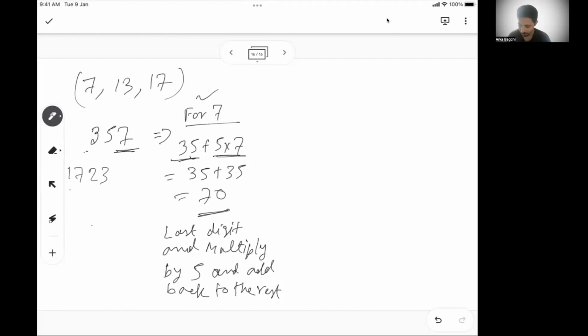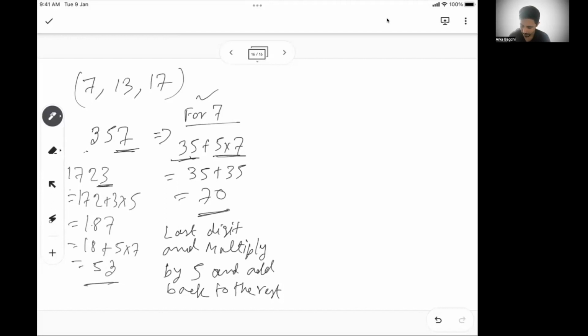So what I will do, I will do 172 plus 3 into 5. So that is 187. I'm not sure on 187. So I'll do again 18 plus 5 into 7. So 35 plus 53. I know 53 is not divisible by 7. So then 1723 is also not divisible by 7.